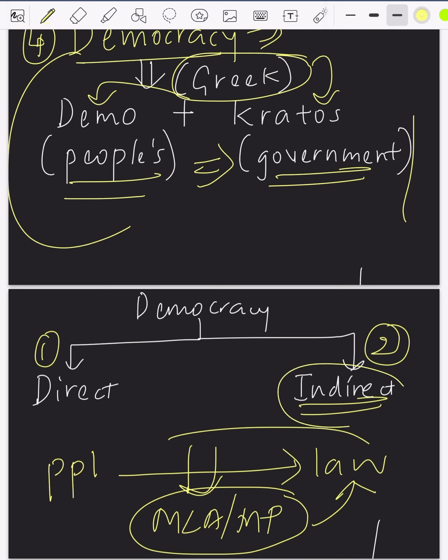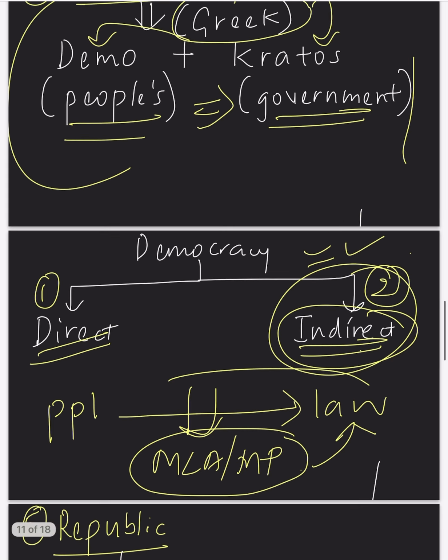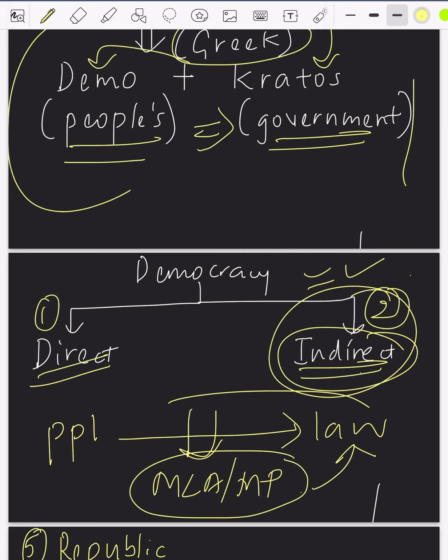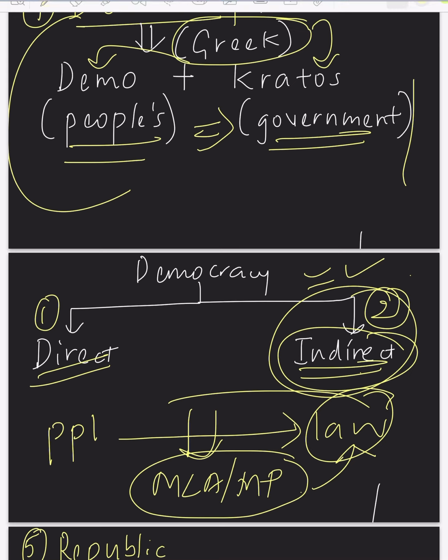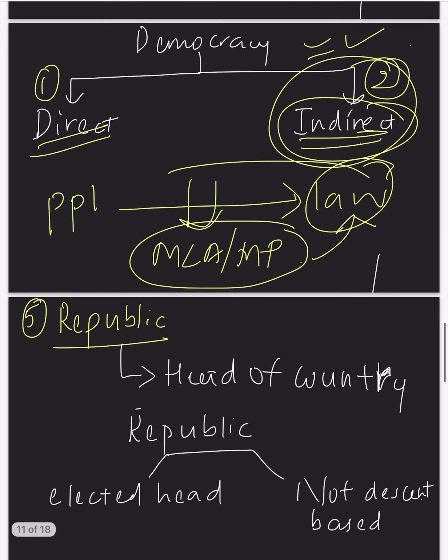So that is why it is called indirect democracy. That is, there is a representative who is making a law. In India also we have indirect democracy, whereas in direct democracy, people are directly involved in lawmaking. This indirect democracy is also called representative democracy because there is a representative, right? People are electing their representative and this representative is making law. So it is also called indirect representative democracy.